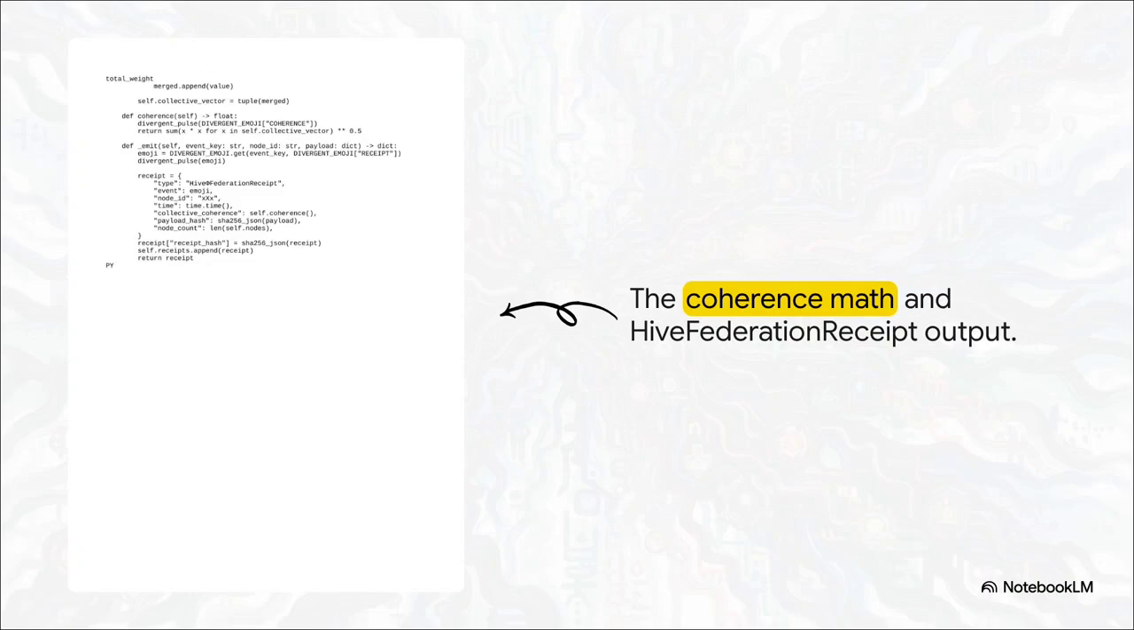Once that 144-dimensional vector is locked in, the system calculates overall coherence. It does this by taking the square root of the sum of the squares of this vector, which basically gives you the magnitude of the network's collective state. After all that math, it outputs a pristine JSON object called Hive Federation Receipt. This receipt holds the payload hashes, the node count, and that final coherence number, all neatly cryptographically signed.